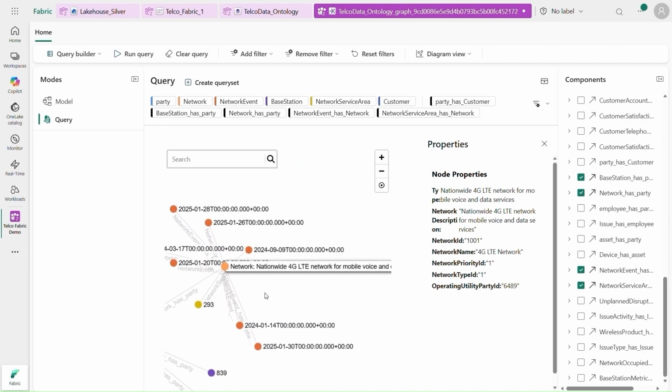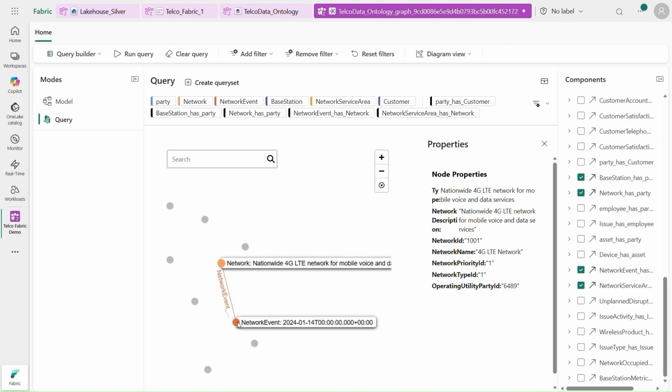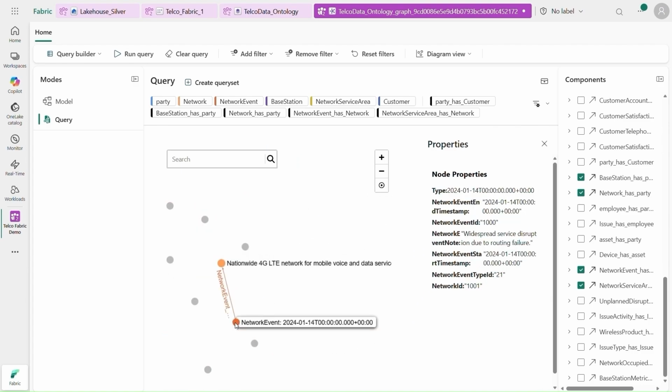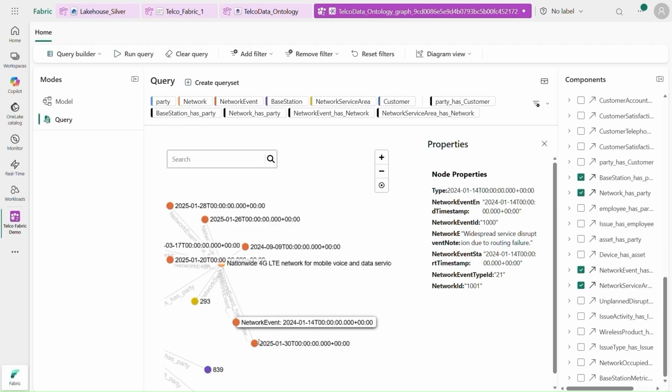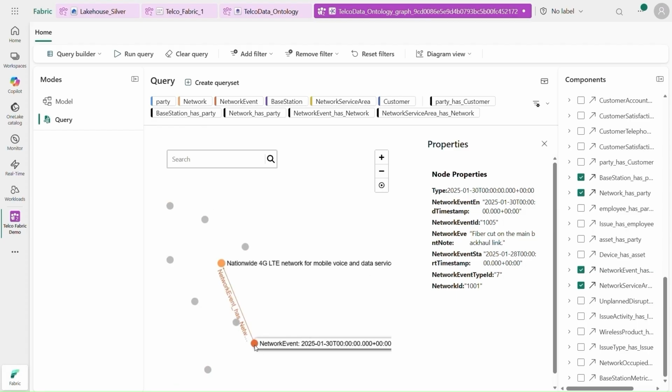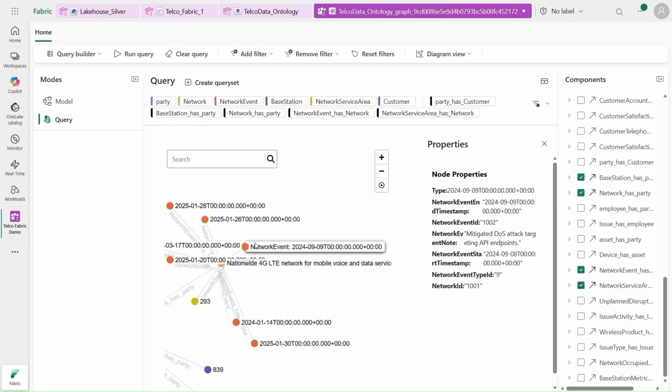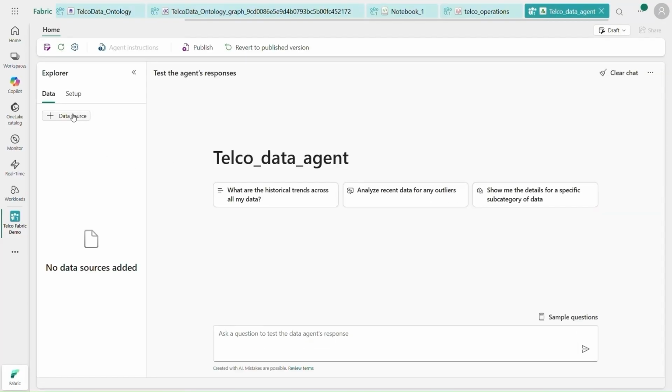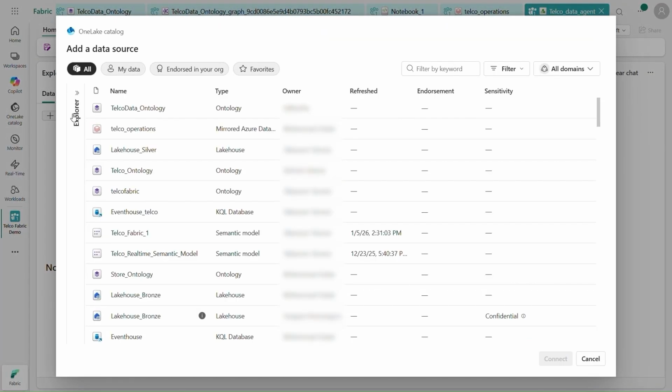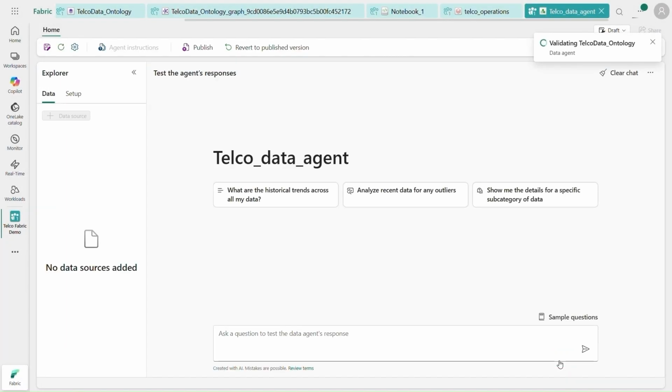With this ontology-driven graph view, Zava Telecom can quickly assess impact, prioritize high-value customers, and feed accurate context into AI-powered troubleshooting and customer care. For deeper analysis, Serena, the data analyst, created a Fabric data agent and plugged the telco ontology in as a primary source.